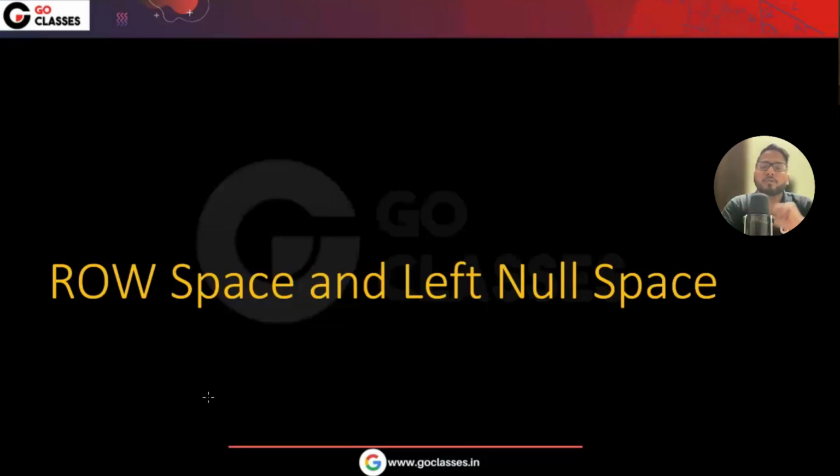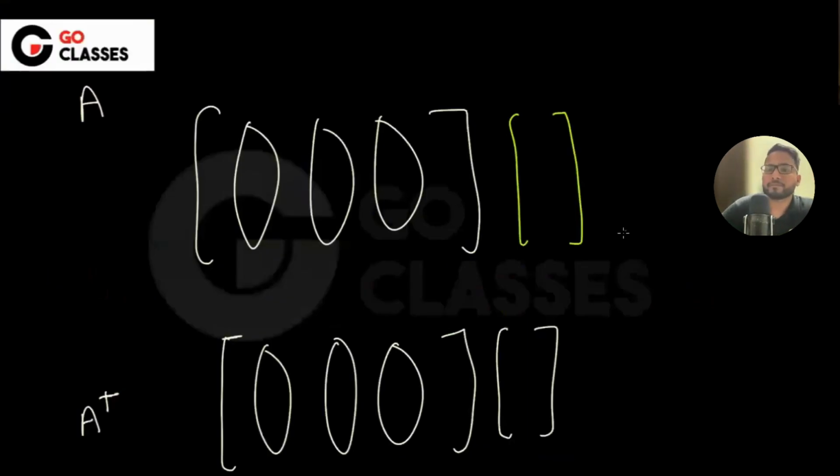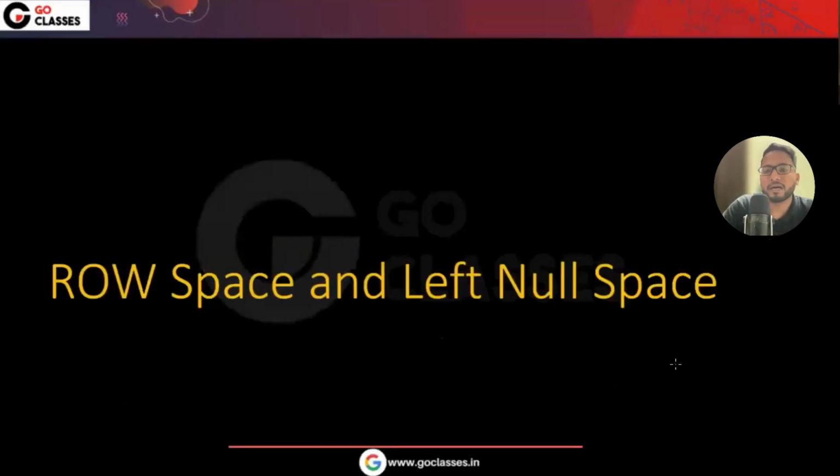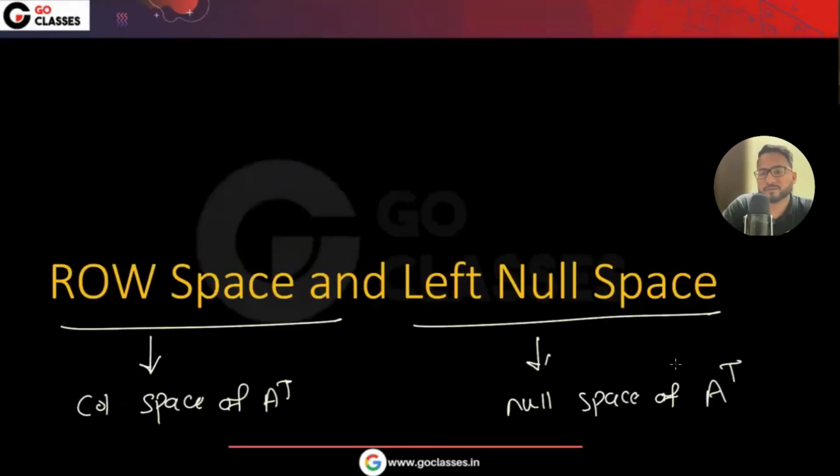So what are the two main spaces? Column space and null space. And how are they related? Using the rank nullity theorem. So basically, there are only two spaces which are related by the rank nullity theorem. You can take the transpose of the matrix and talk about the column space of A transpose, which is nothing but the row space of A. You can talk about the null space of A transpose, which we call the left null space of A. Anyway, we will talk about it.